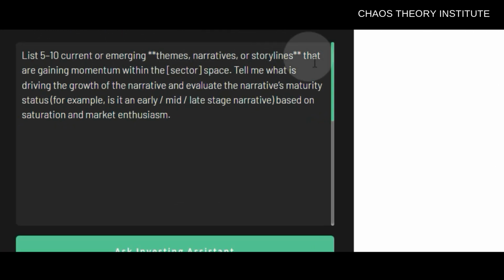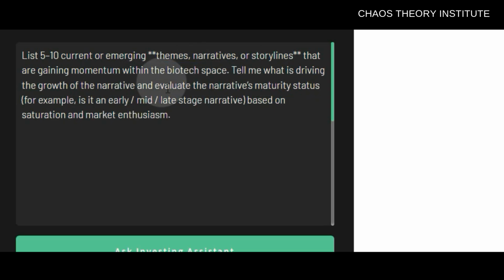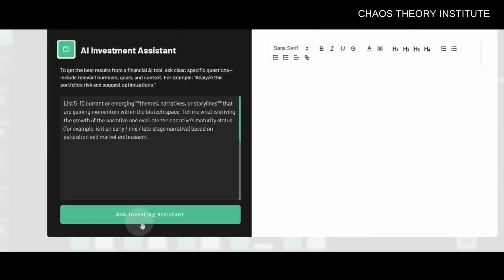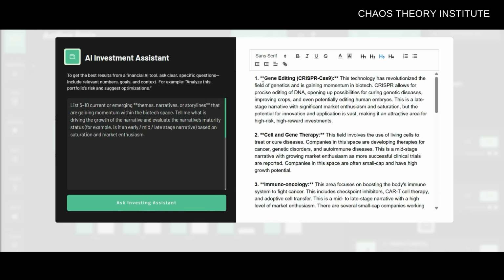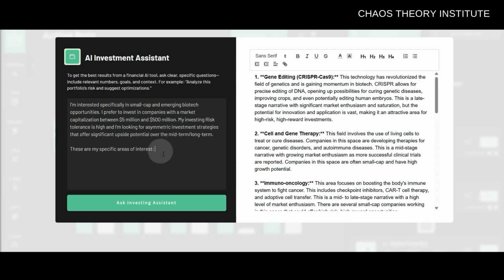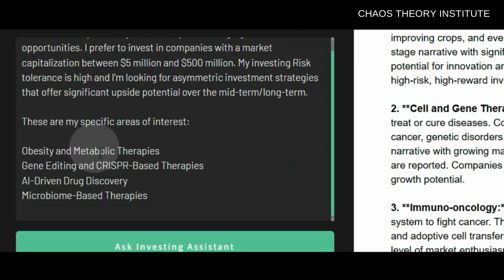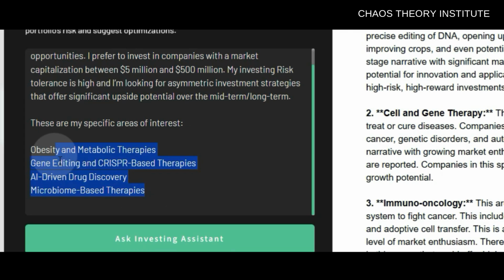So I'm just going to break away for a moment here, and I'm just going to write the following. List 5 to 10 current or emerging themes, narratives, or storylines that are gaining momentum within, and then we'll put the sector here again, so I'll just type in biotech. Now, tell me what is driving the growth of the narrative and evaluate the narrative's maturity status. So for example, is it an early, mid, or late stage narrative based on saturation and market enthusiasm? So here now what I'll do is I'll just run this, and then from this list, I'm just going to use these 4, which I'm personally optimistic about, and then I'm going to copy and paste these over into my original prompt. So essentially this allows us to drill into a very specific sector and then break that sector down into these kind of sub verticals.